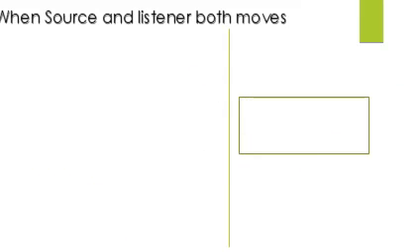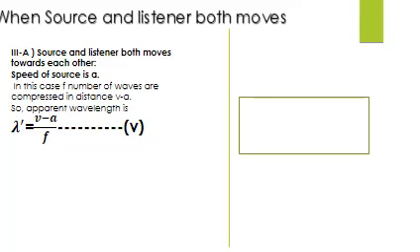Now moving towards the third and important case, in which both the source and listener are moving towards each other. It again has two parts. Part 3a is the source and listener both moving towards each other. The speed of the source is a, the speed of sound is v, and the speed of the listener or observer is b. What we are doing here is combining the first two cases to get our result.